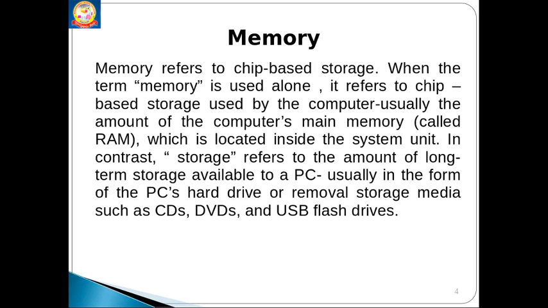Memory means primary. Why is it called primary? Because our CPU communicates with primary memory only. It accesses data and information only from primary memory. If I talk about memory, by default I have to consider it as primary memory.